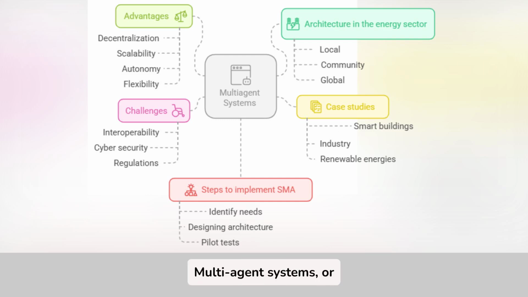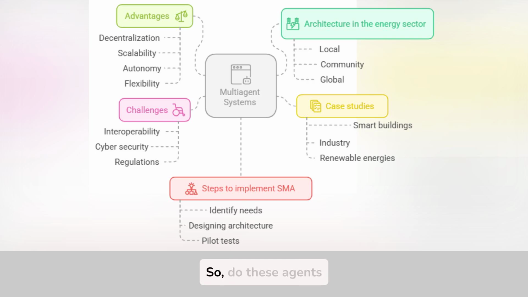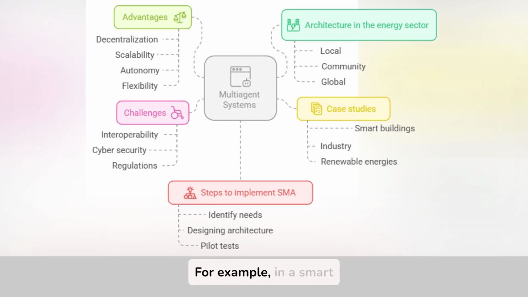Multi-agent systems, or MAS, are a branch of artificial intelligence that allows multiple autonomous agents to work together in a shared environment. An agent is an entity that can be software, a robot, or even a system that makes decisions independently to meet certain objectives. Interesting. So, do these agents always work as a team? Not necessarily. For example, in a smart grid, one agent might optimize renewable energy generation, while another might manage household consumption. The two could cooperate to balance supply and demand, but they could also compete for limited resources.